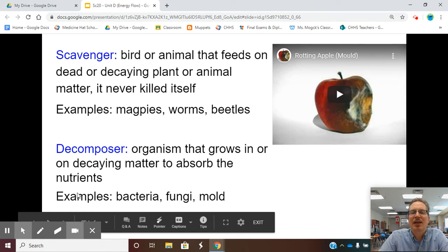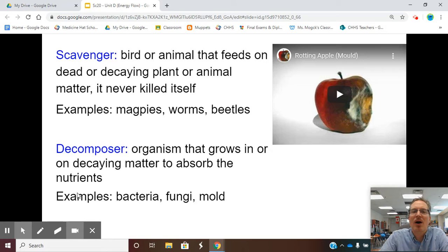Scavengers is the weird one again. These are the animals that literally go out of their way to feed on dead and decaying things. Beetles, worms, magpies, and I've already said vultures.